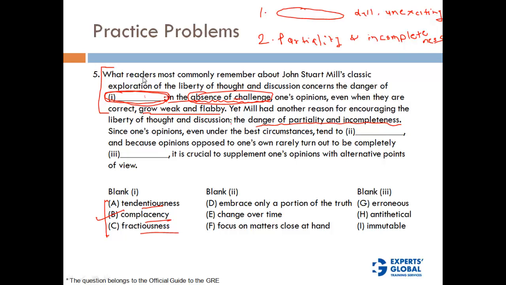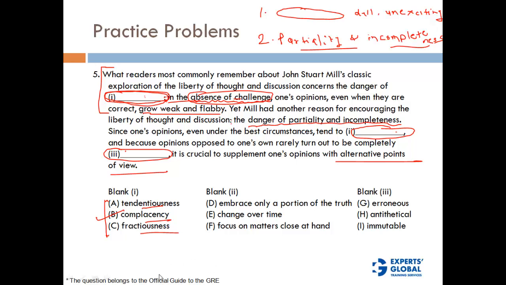Right? Okay. Since one's opinions, even under the best circumstances, tend to do something, and because opinions opposed to one's own rarely turn out to be completely something, it is crucial to supplement one's opinion with alternative viewpoints. So what he's saying is there is a danger of partiality. So there is a danger of your opinions being incomplete or partial, and hence it is important for you to supplement your opinion with alternate viewpoints, right? And so you'll see that these two blanks basically should bring out that meaning of partiality and incompleteness, right?